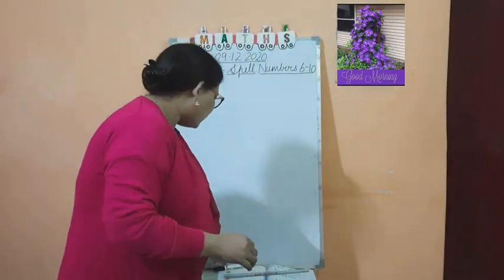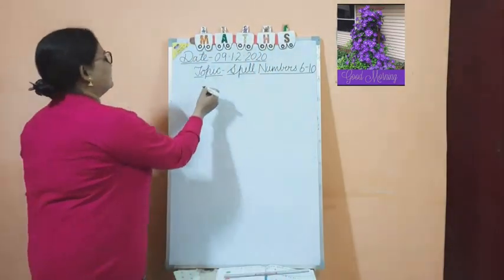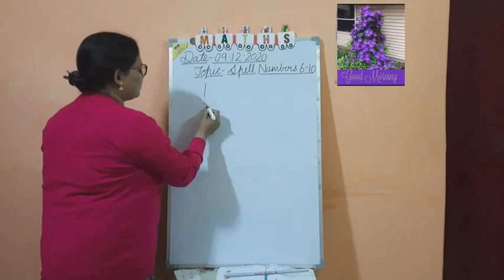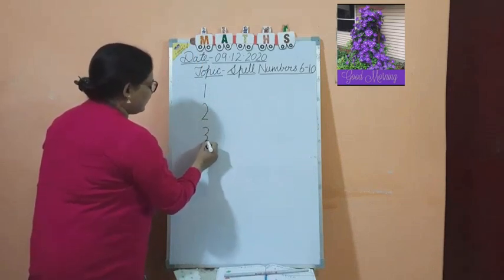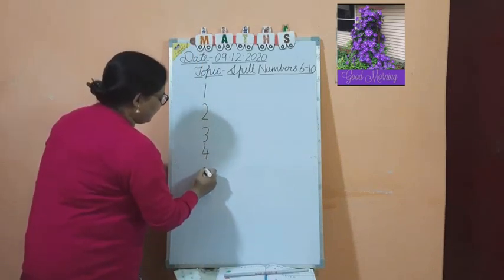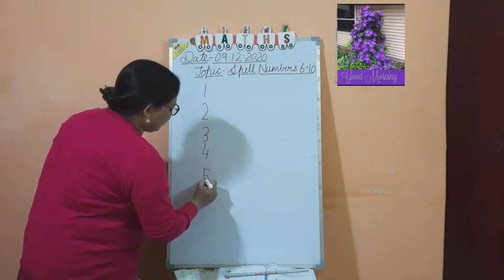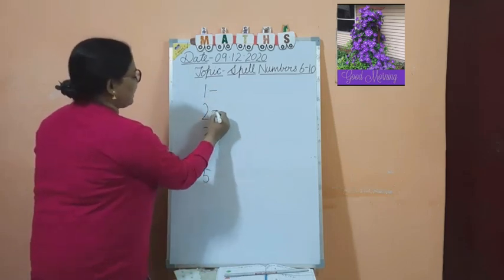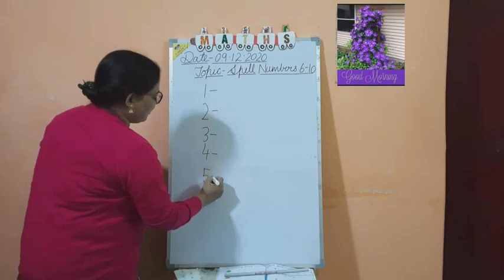I will show you all the spellings, and you have to repeat after me. Are all ready? We'll start. First we will take number 6. Which number will come after 5? 1 to 5 you know, we have done this. 1, 2, 3, 4 and 5. So we have done 1 to 5.